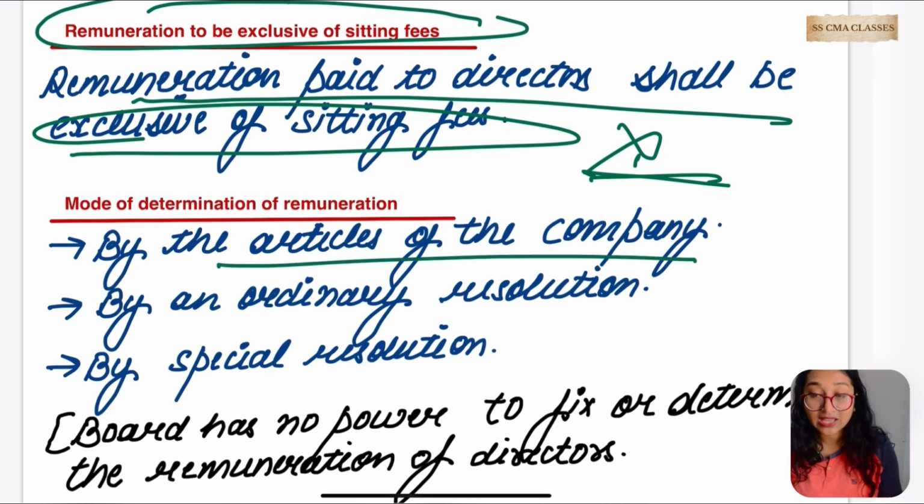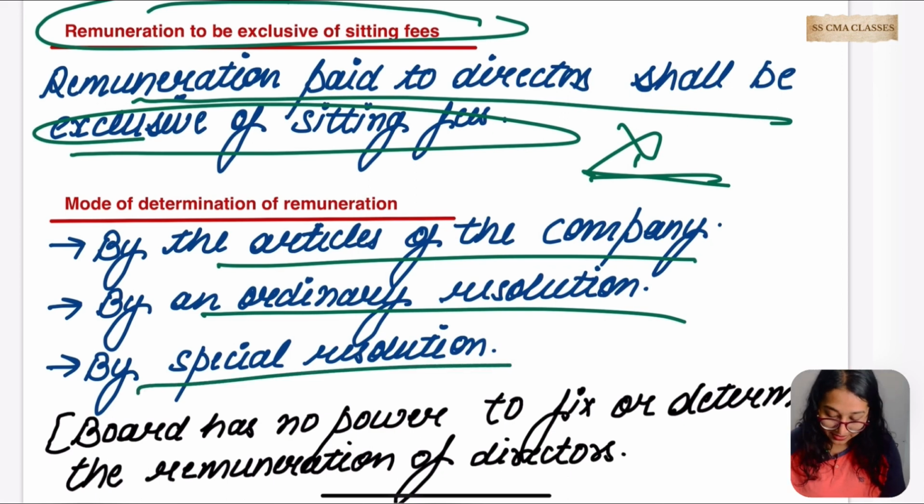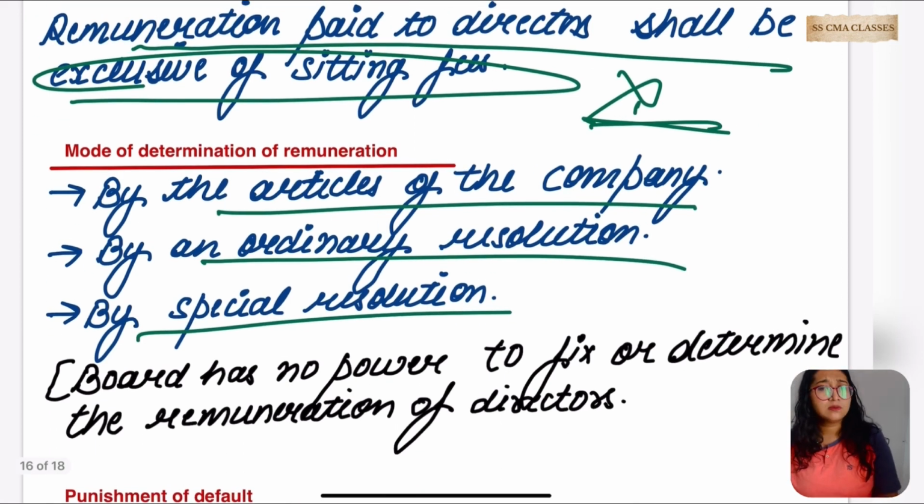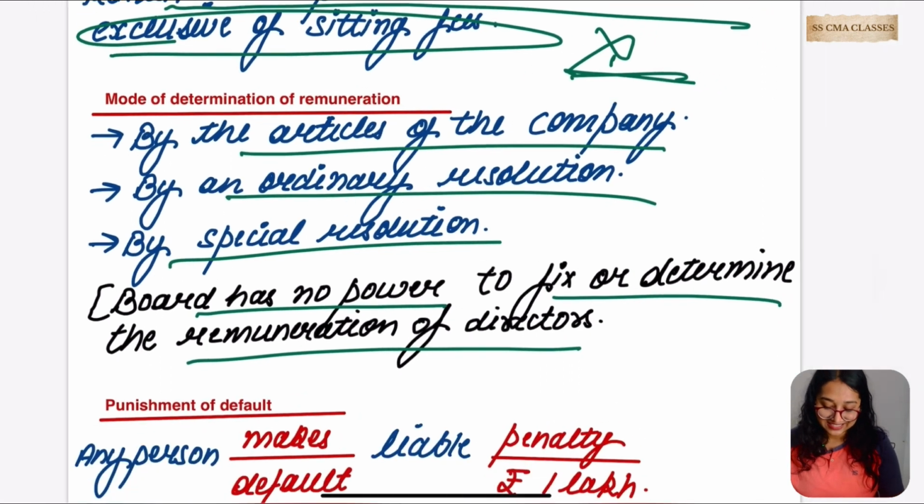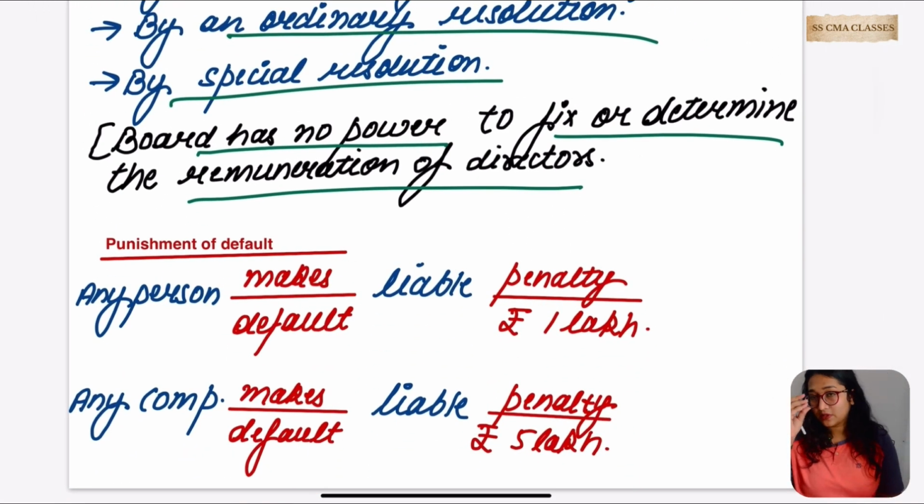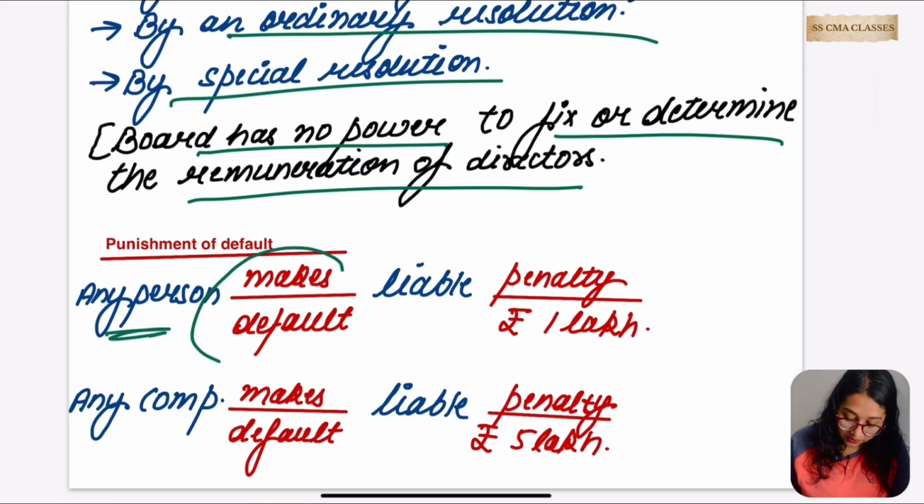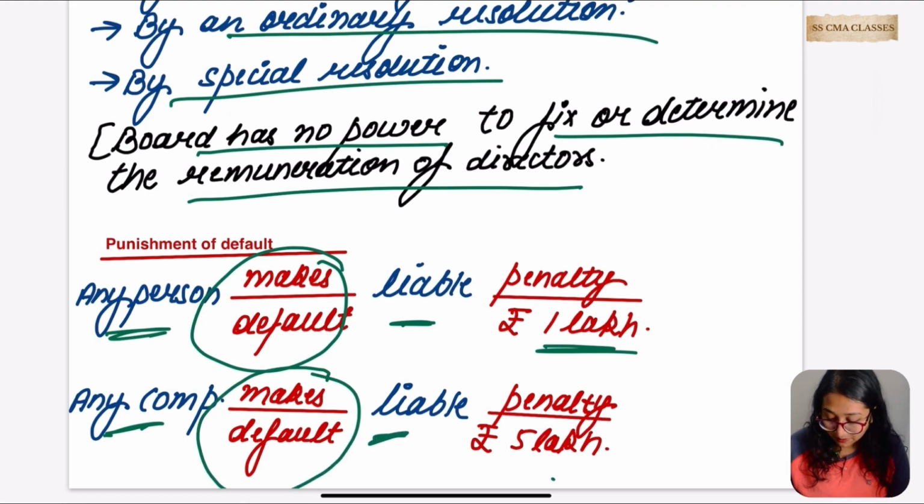By the articles of the company, by passing an ordinary resolution, or by passing a special resolution. So do you think the board has the power? No, the board has no power to fix or determine the remuneration of directors here. Okay. What if any person contravenes this section? In that case, the same penalty. Do you remember this penalty? Any person who makes default is liable to pay a penalty of 1 lakh rupees. Any company that makes default is liable to pay a penalty of 5 lakh.